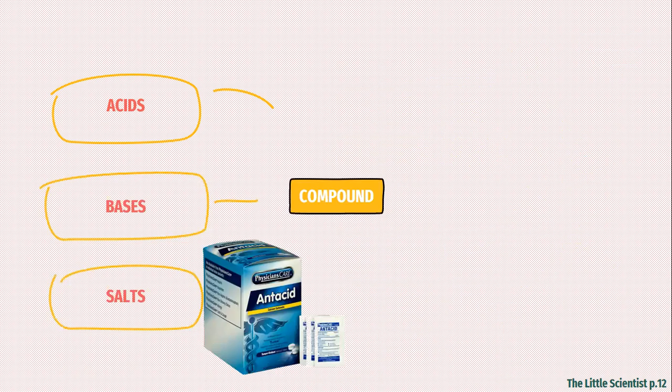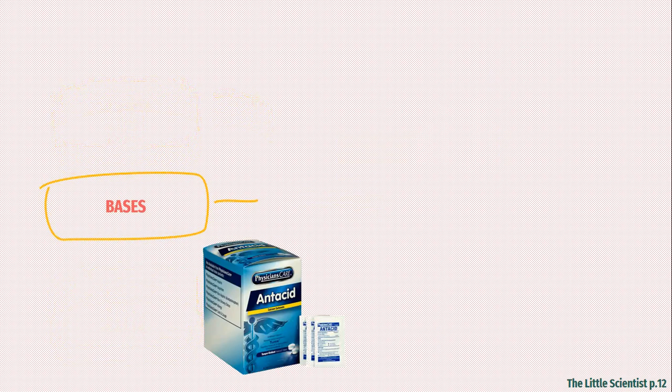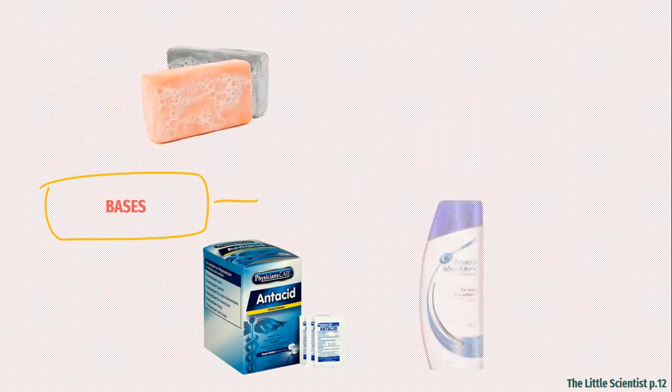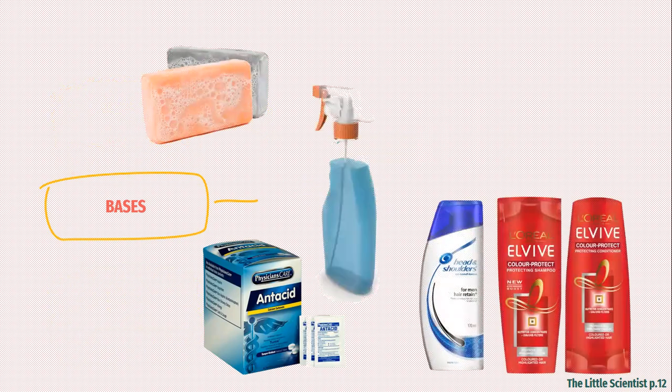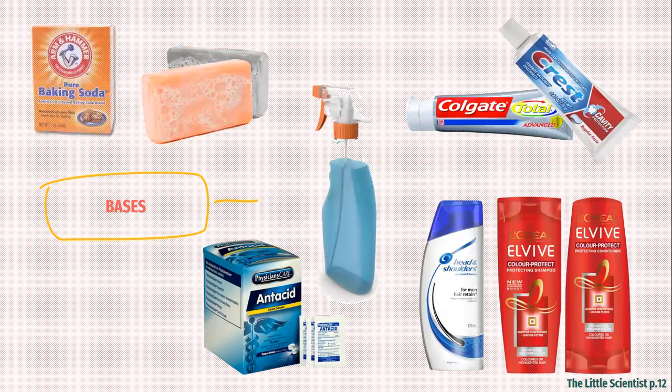What about bases? Bases are found in detergents and things that we use for cleaning, such as soap, shampoo, toothpaste, all kinds of cleaning things. Okay, so there is a difference between acids and bases. We'll see the difference in a few moments. Acids are found in things that we can consume, food, medicines. Bases are cleaning detergents and stuff.